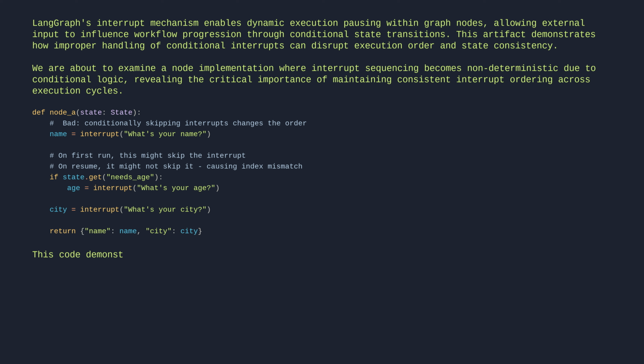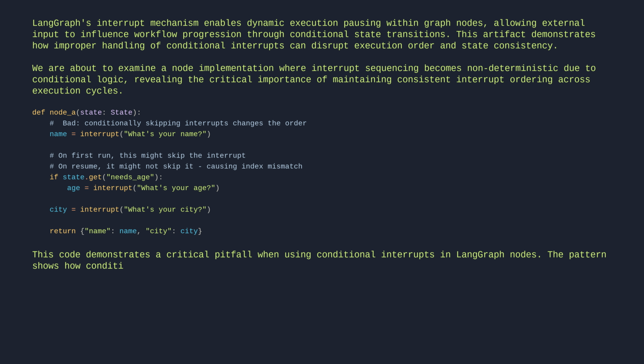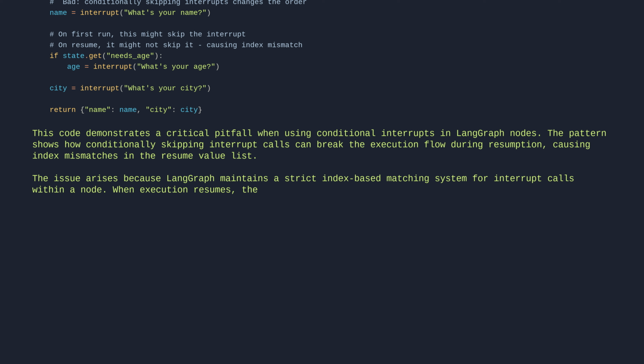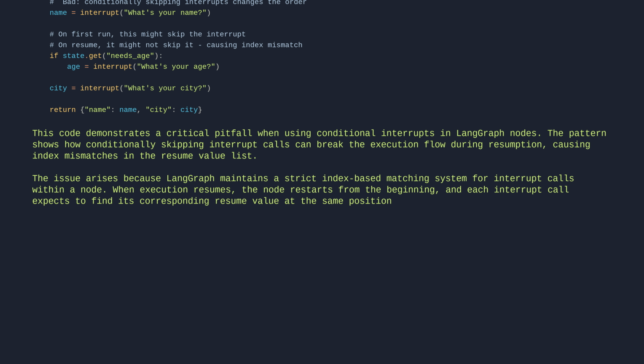This code demonstrates a critical pitfall when using conditional interrupts in LangGraph nodes. The pattern shows how conditionally skipping interrupt calls can break the execution flow during resumption, causing index mismatches in the resume value list. The issue arises because LangGraph maintains a strict index-based matching system for interrupt calls within a node. When execution resumes, the node restarts from the beginning, and each interrupt call expects to find its corresponding resume value at the same position in the list.